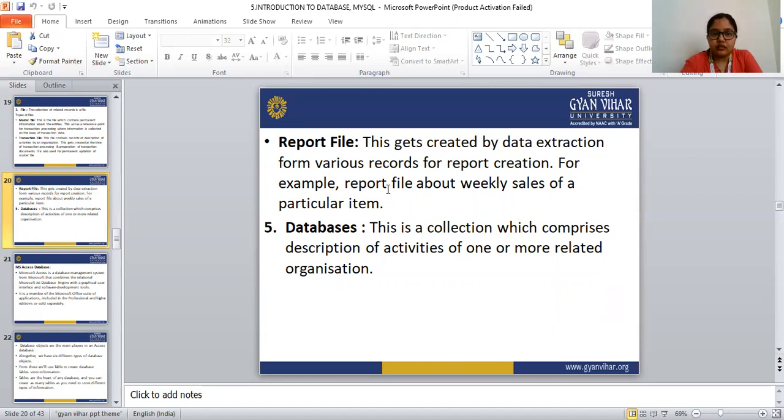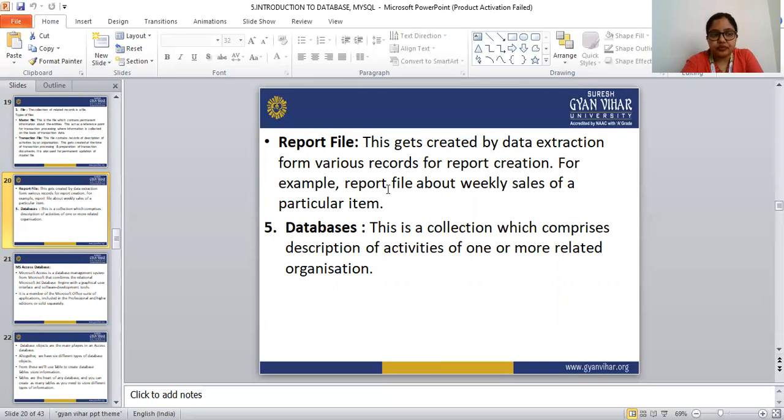So I think everybody got this point: what a database is, the organization of the database, the objectives of the database, and the characteristics of the database. These all come under the database system.